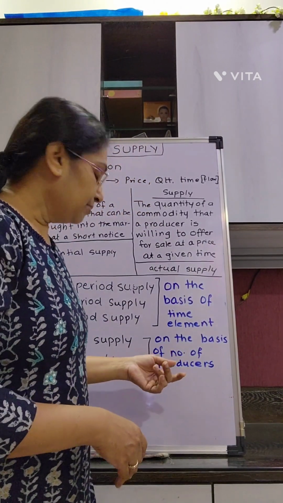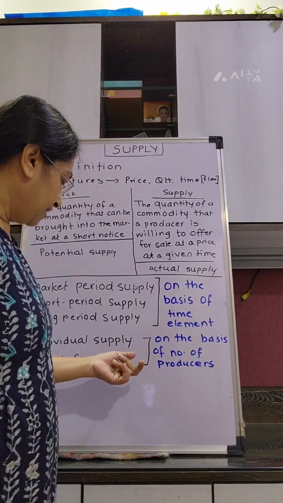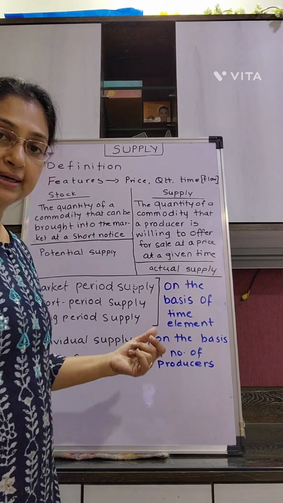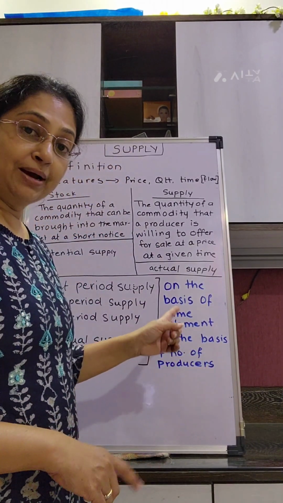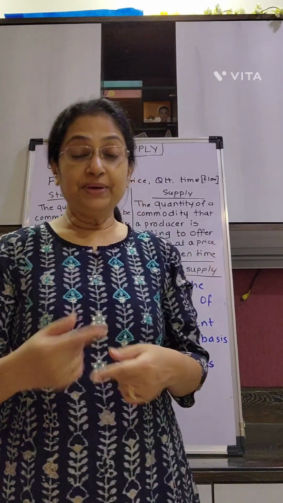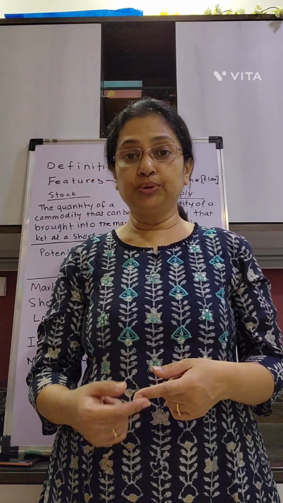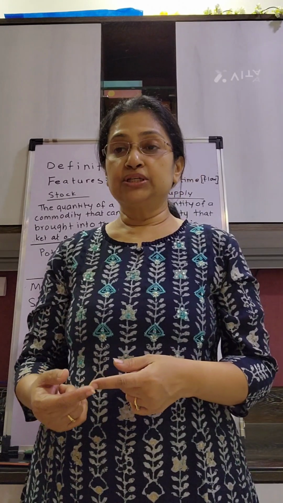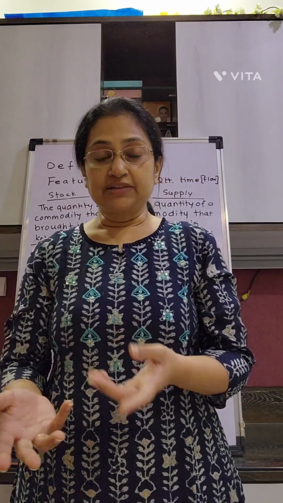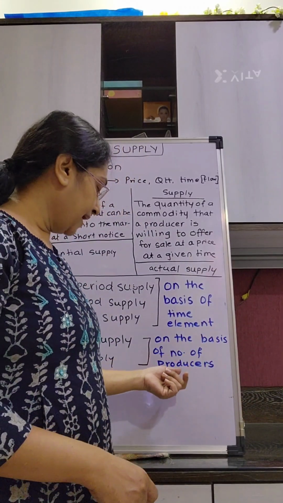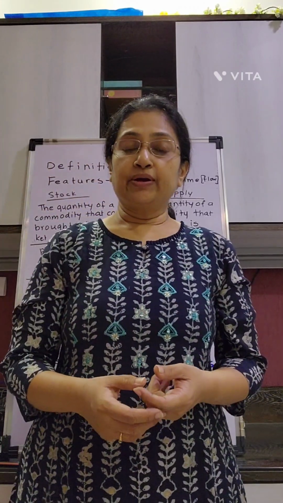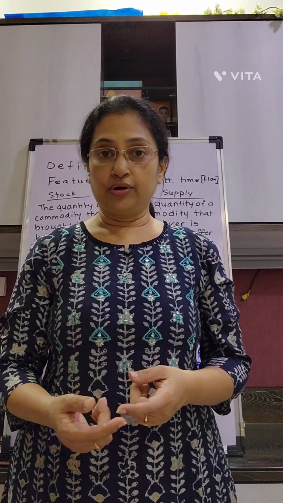We now come to the next classification of supply, which is individual supply and market supply. Now don't get confused. This is market supply, but that one was market period supply. Market period supply refers to the supply which is classified on the basis of time element, and individual and market supply are classified on the basis of the number of producers involved.